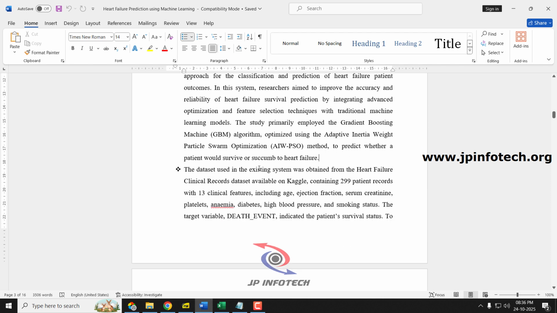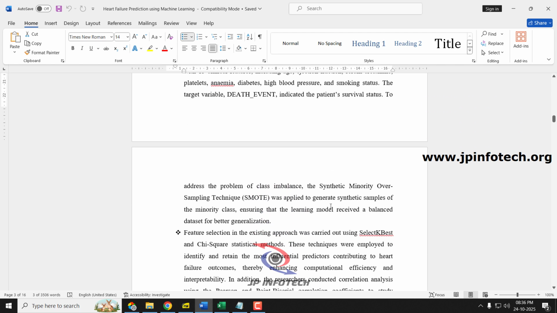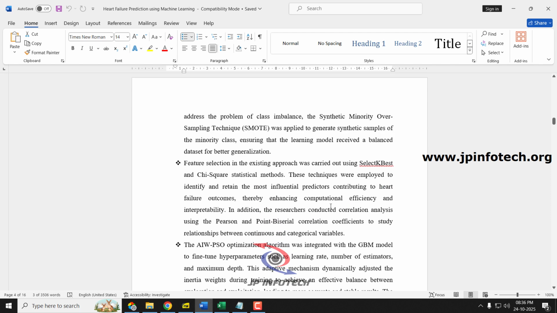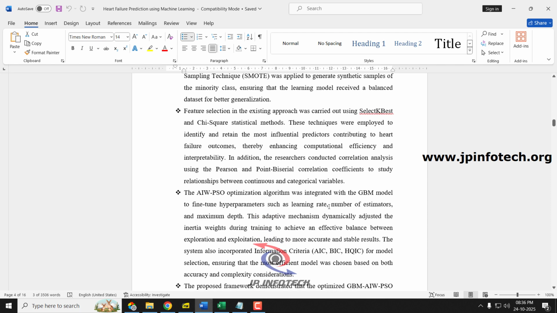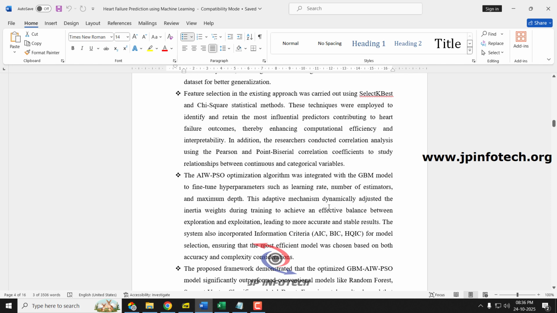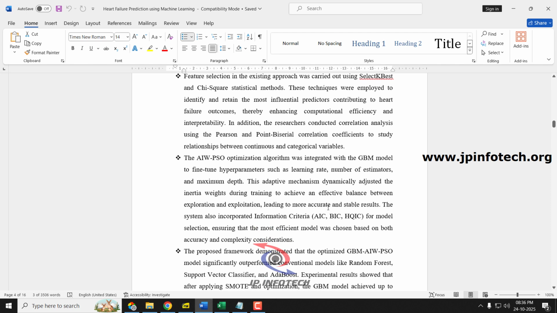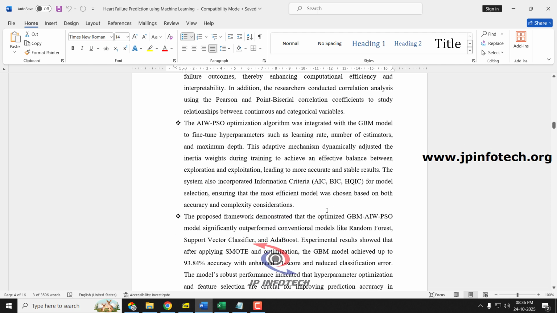The dataset that they have used in the existing system contains 299 patient records with 13 clinical features. Then they used feature selection methods, employing SelectKBest and chi-square statistical methods, and after that the optimization algorithm was integrated with the GBM model to fine-tune the hyperparameters.